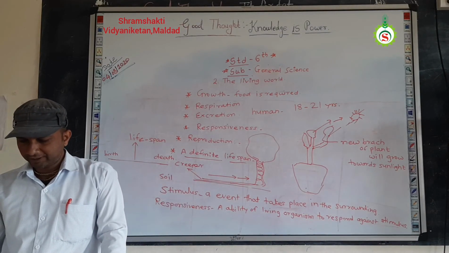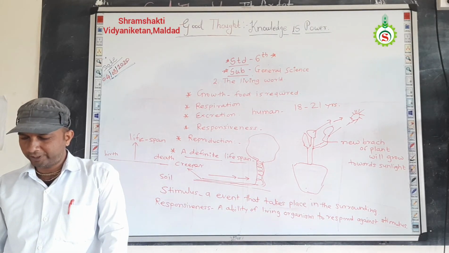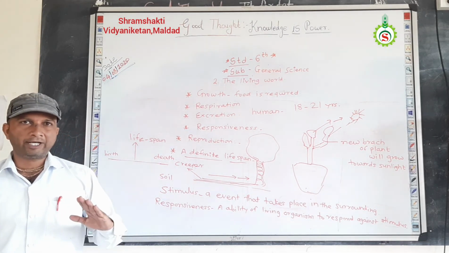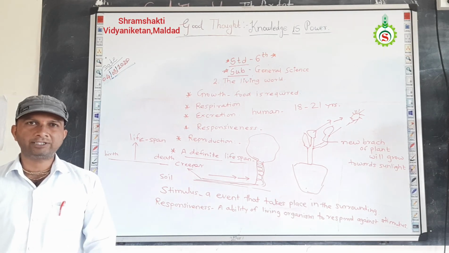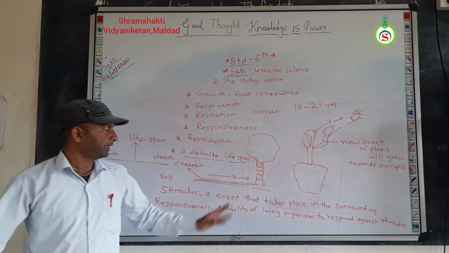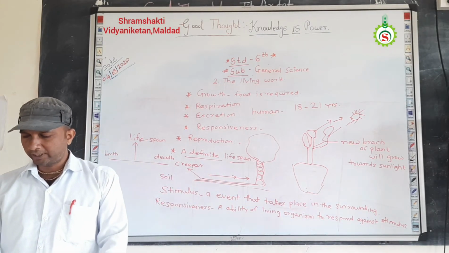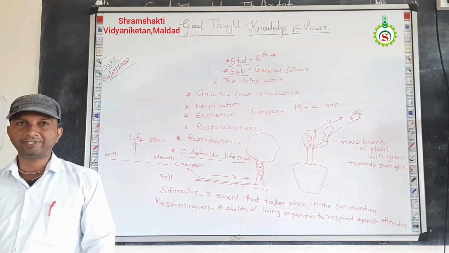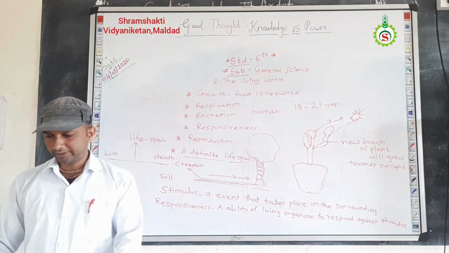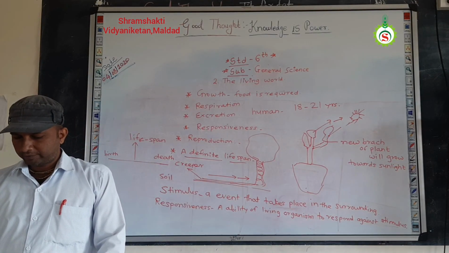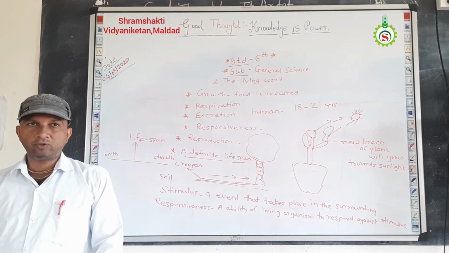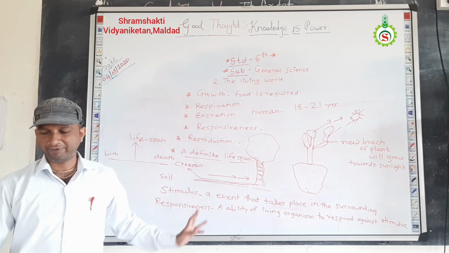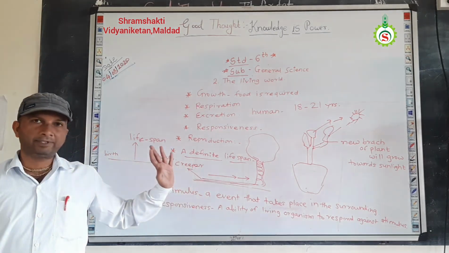Understand? After the reproduction stage, their organs become weak and later their life comes to an end. Okay, you know that when we are very small, during childhood days, we do so many activities. But after reproduction, our activeness becomes less and less, and after a certain stage of life, the life of the individual comes to an end. Means death of the individual takes place. So more information regarding this topic, the definite lifespan, we will discuss in the next lecture.